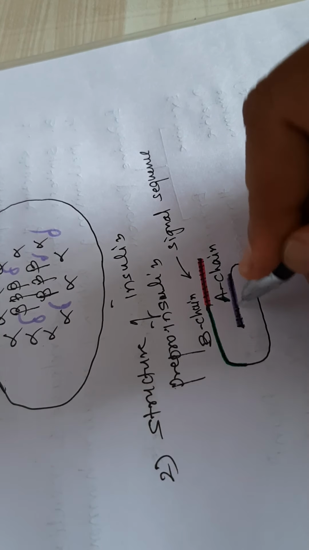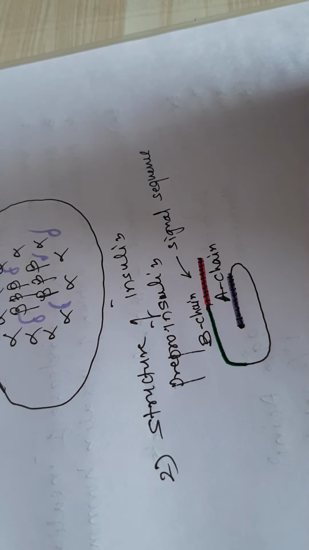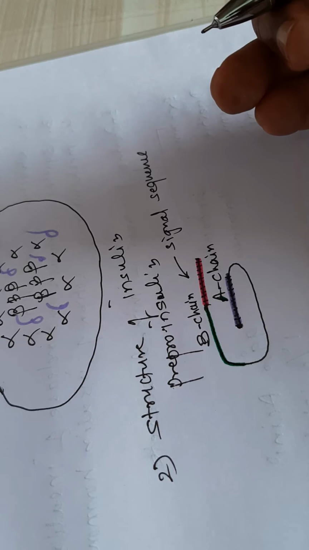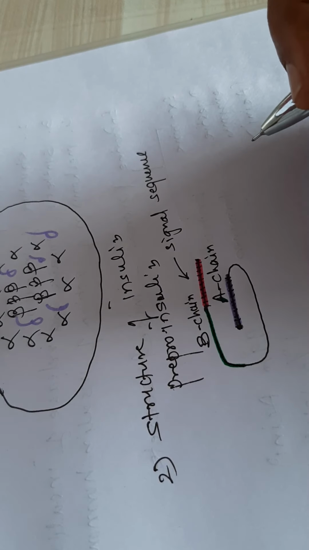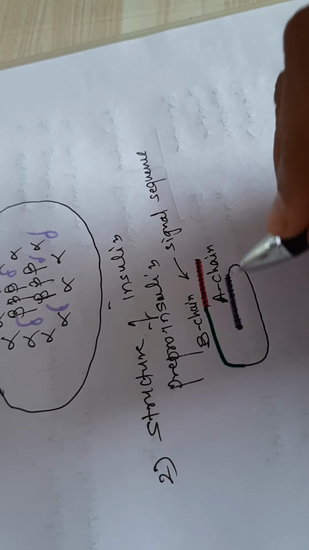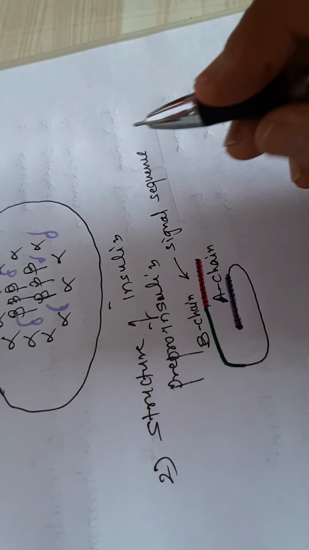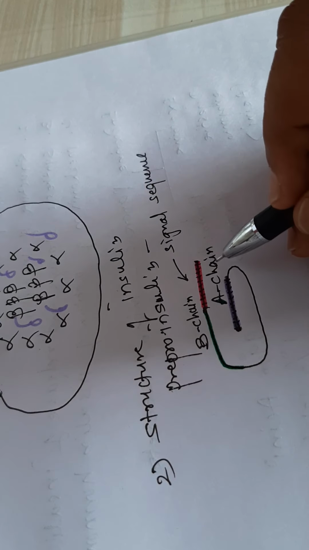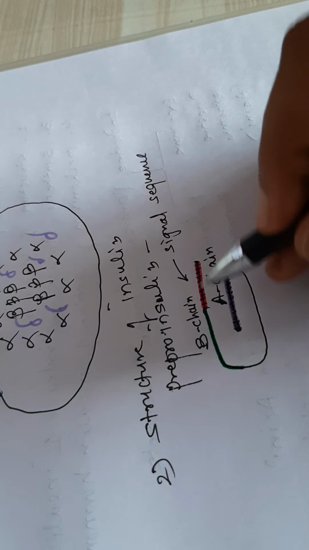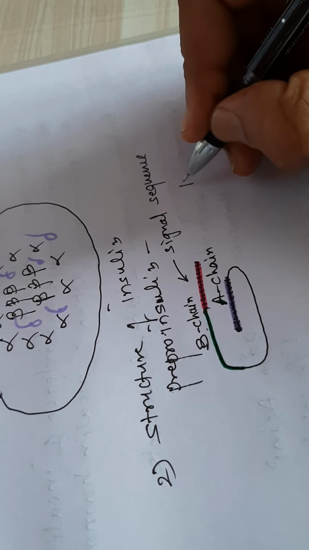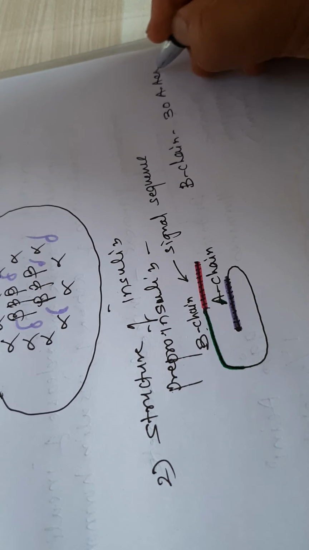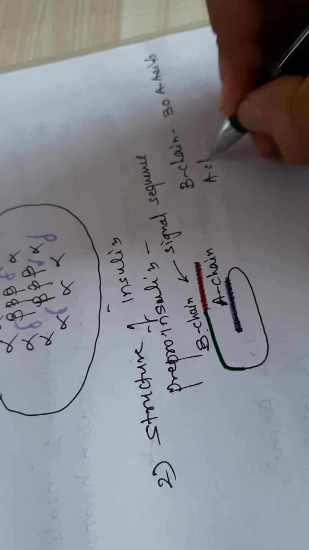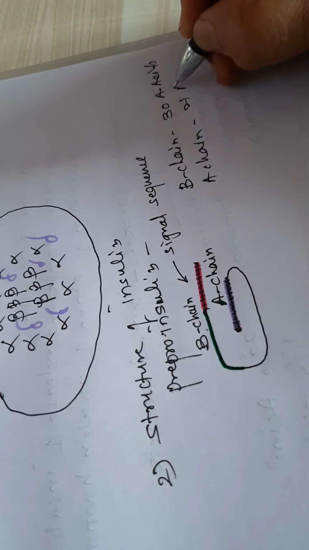So structure is very important, because on the basis of structure only we'll study how it is synthesized, and how the active form of the hormone, insulin, is converted from pre-pro insulin. So pre-pro insulin consists of the signal sequence, then the B chain of around 30 amino acids, and the A chain of around 21 amino acids.